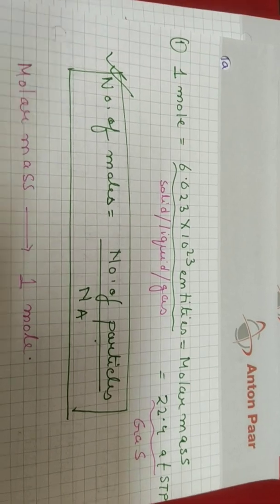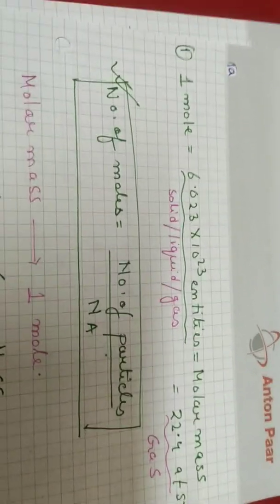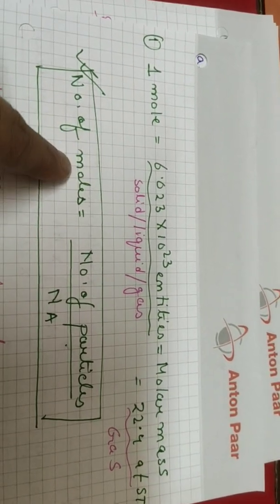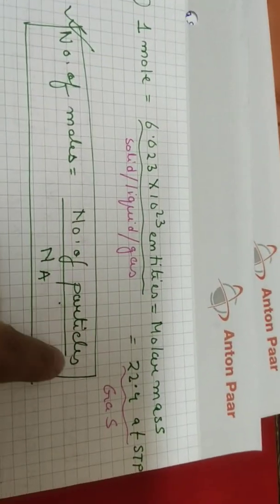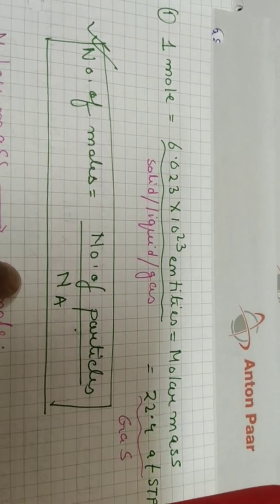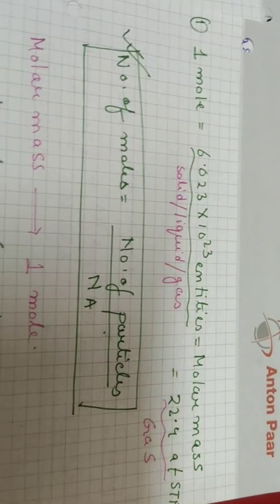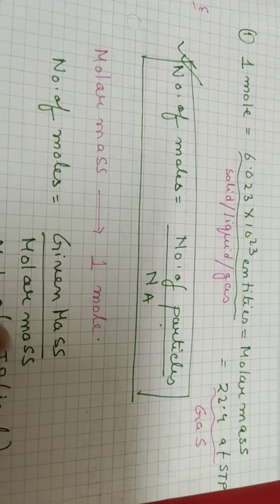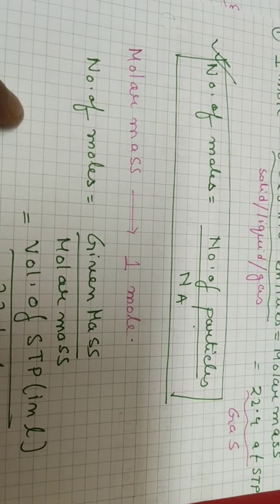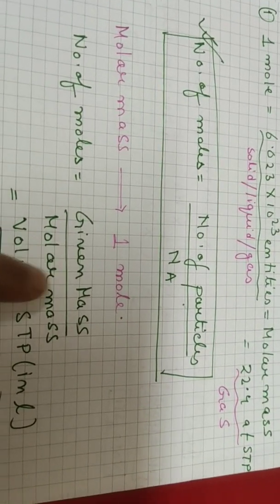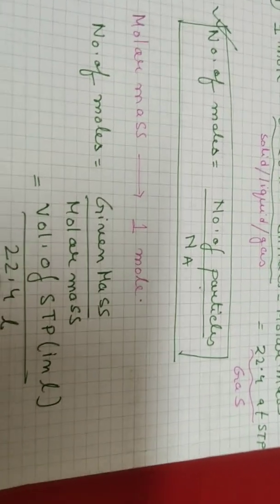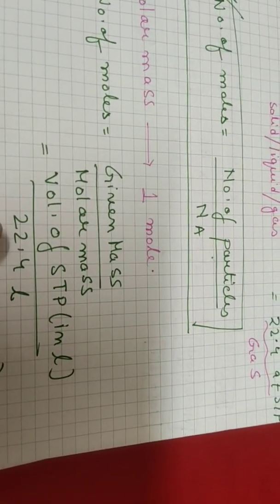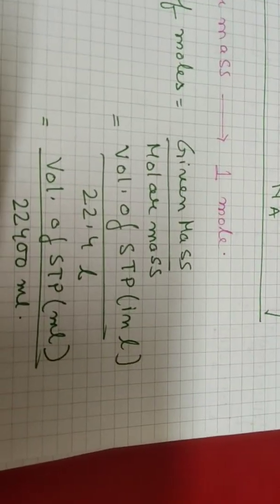In order to find the number of moles of any substance, we need to learn this formula: number of moles is equal to number of particles divided by Avogadro's number. We can also calculate the number of moles as given mass divided by molar mass, which is equal to volume at STP in liters divided by 22.4 liters.